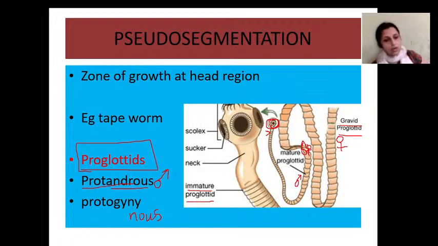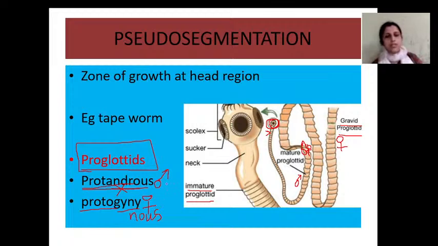The opposite of protandry is protogyny. Tapeworms are protandrous. Protogyny: proto means first, gynous means female. So development of the female reproductive structures first in the body of an organism is called protogyny or the protogynous condition. Hope it's clear. That is pseudo-segmentation.